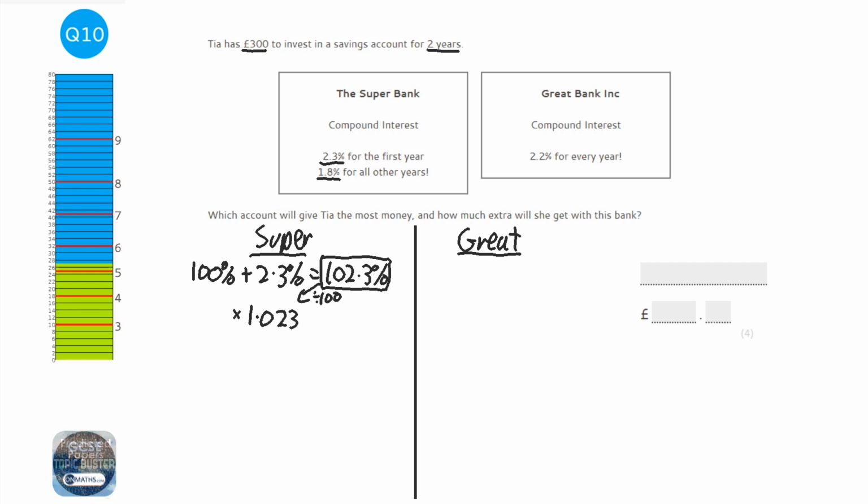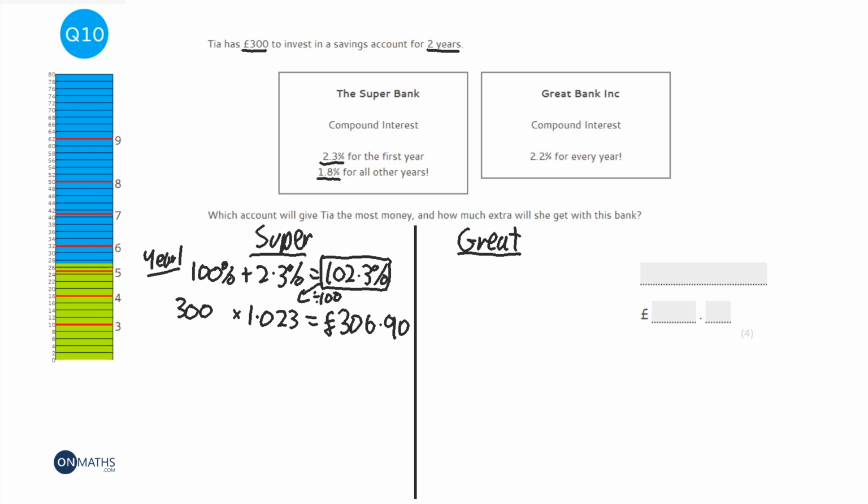So if I times 300 by that, that will tell me what we have after year 1. So let's do that on a calculator. 300 times 1.023. And you might need to press S to D. And that is £306.90.